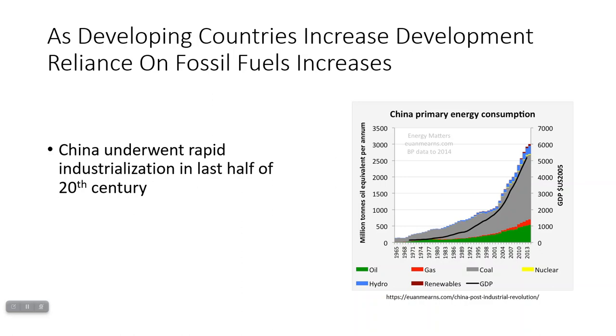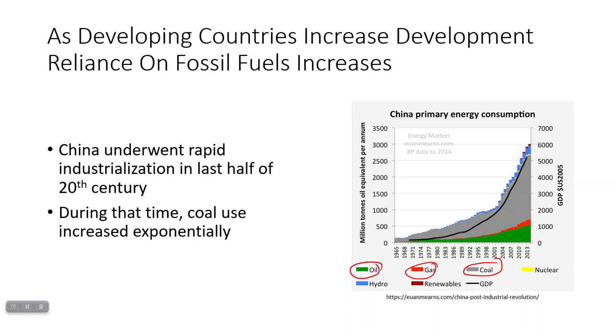Another thing to note is that as developing countries increase their development, they tend to start relying on fossil fuels more. So here is a graph showing China's energy consumption between 1965 and 2013, divided up by different types. I'm going to circle the types that are fossil fuels, and you'll notice that over time, while China was experiencing heavy industrialization in the last half of the 20th century, their use of coal especially, but fossil fuels in general, increased exponentially. As they began industrializing, they started using a lot more fossil fuels.